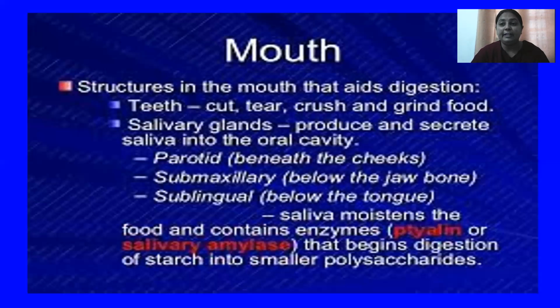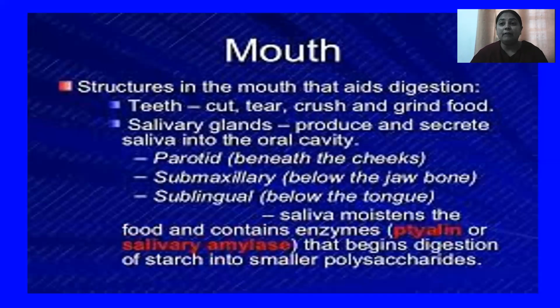As I have already discussed, it contains the enzyme ptyalin or salivary amylase. This salivary amylase is the enzyme related to the digestion of carbohydrates. So here, the digestion of carbohydrates begins right from your mouth. This enzyme breaks the complex polysaccharides, which are known as carbohydrates, and the chief among these is starch. Salivary amylase breaks the starch into the simplest sugar, known as maltose.